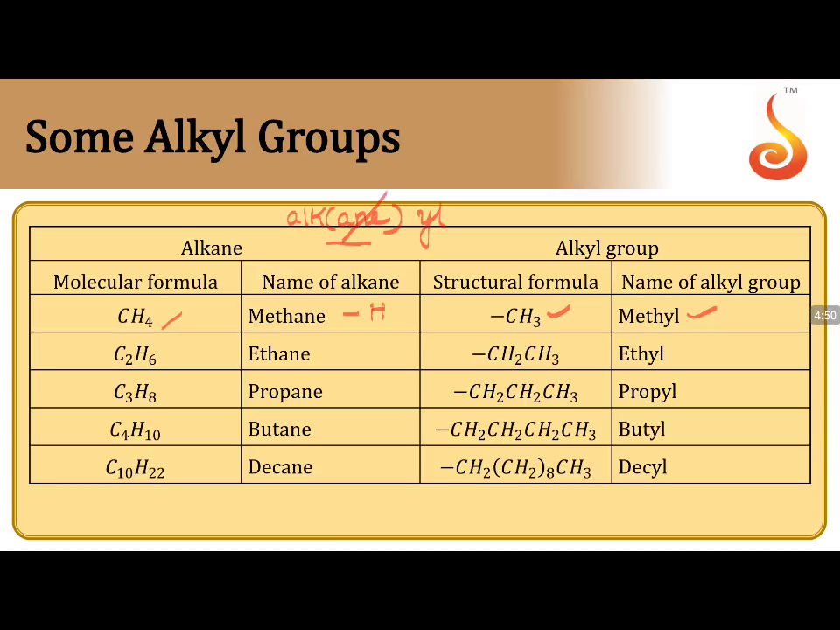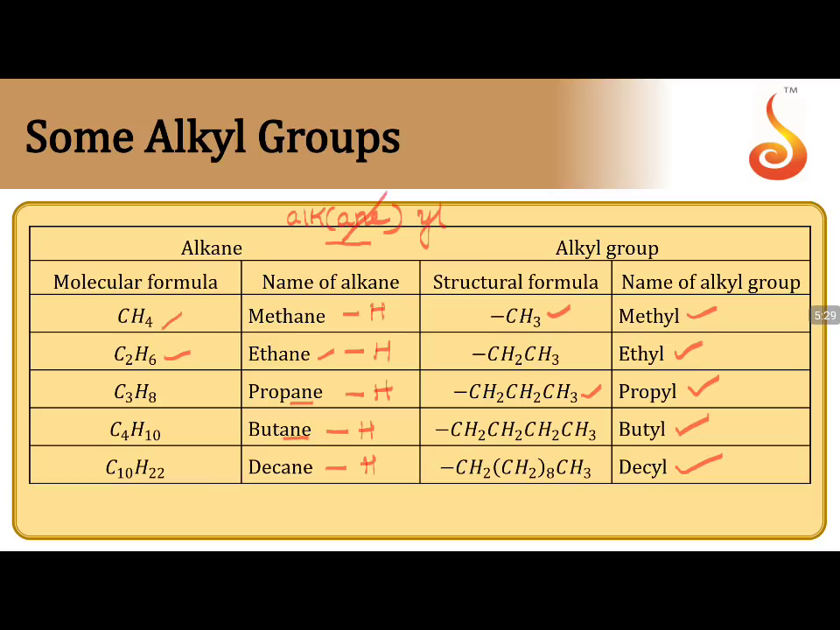C2H6 is ethane. If you subtract a hydrogen from this, you get C2H5, which is called ethyl. C3H8 is propane. If you subtract hydrogen from this, we get C3H7, which is called propyl. C4H10 is butane; subtract hydrogen from this and we get C4H9, which is called butyl. In the same way, C10H22 is decane; subtract a hydrogen from this and we get C10H21, which is named decyl.